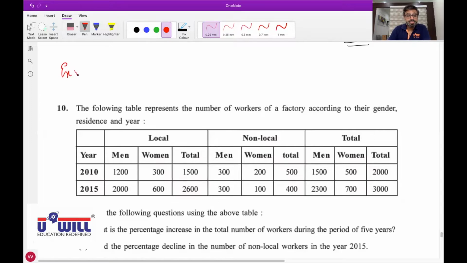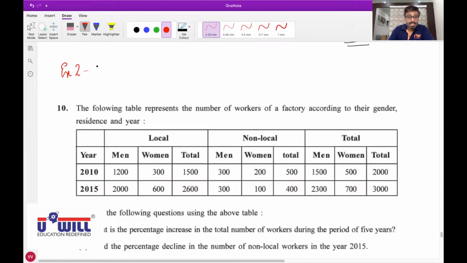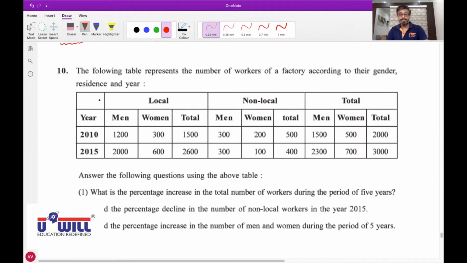Exercise 2, section E, question number 10.